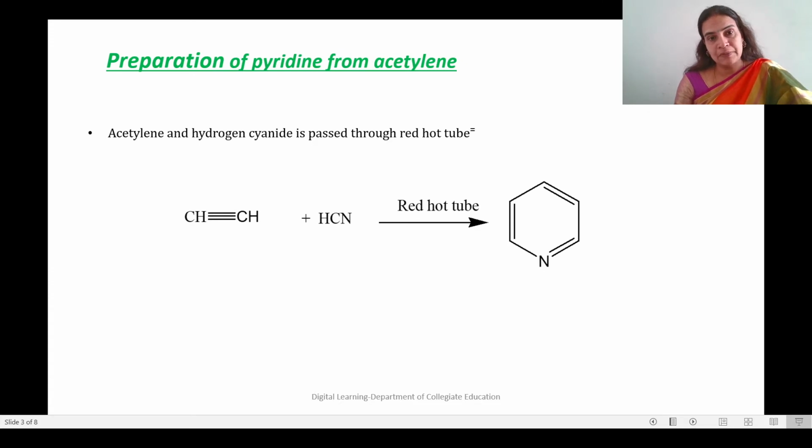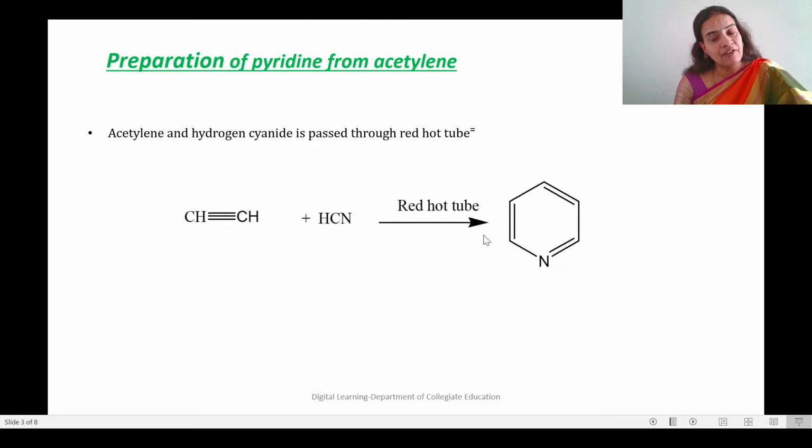First of all, coming to the preparation of pyridine from acetylene: acetylene and hydrogen cyanide, when passed through a red hot tube, we get pyridine. Acetylene is this one. When treated with HCN, hydrogen cyanide, and the mixture is passed through a red hot tube, we get pyridine.